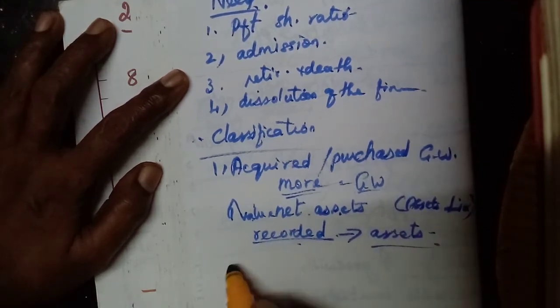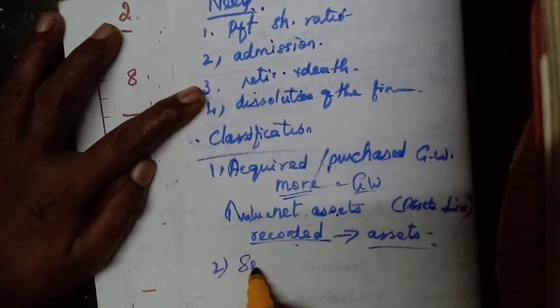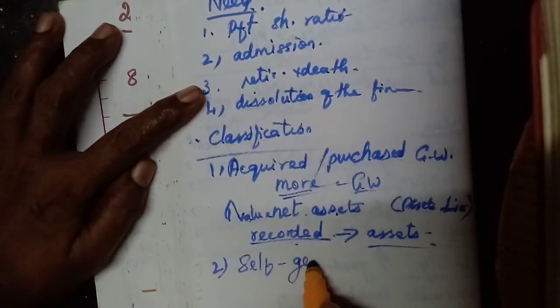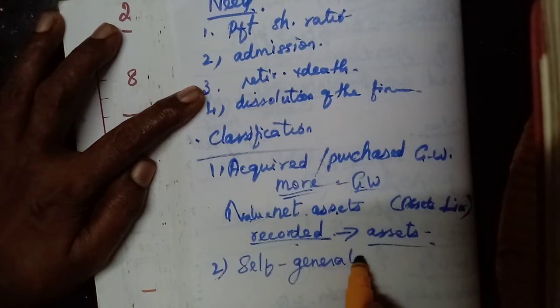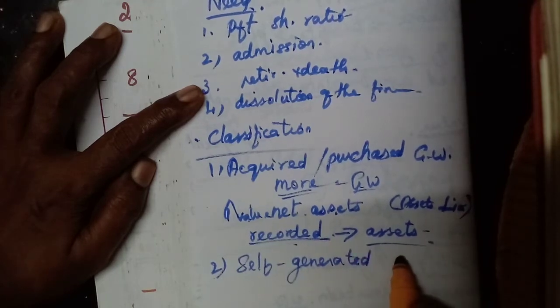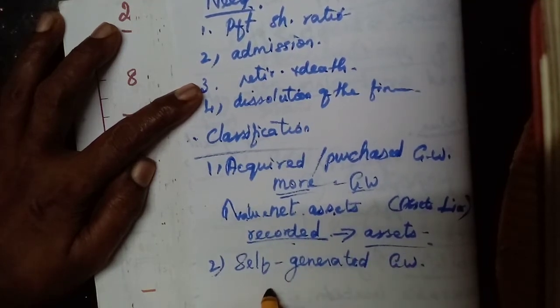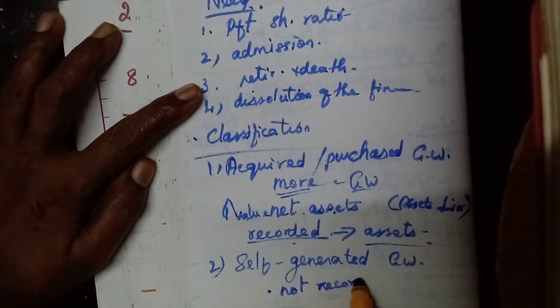The other is self-generated goodwill. They themselves will calculate how much it is. But this self-generated goodwill cannot be recorded. It is not recorded in the books of accounts.